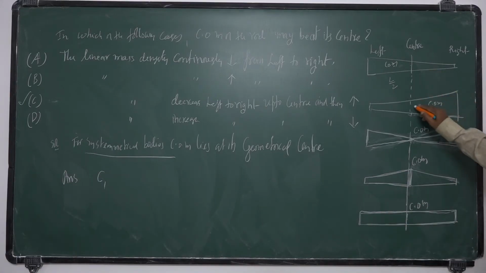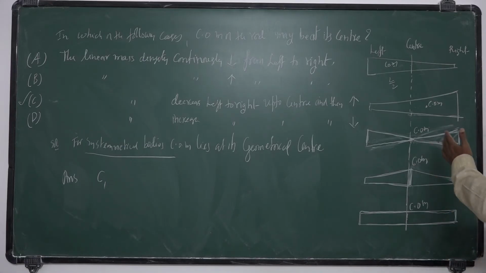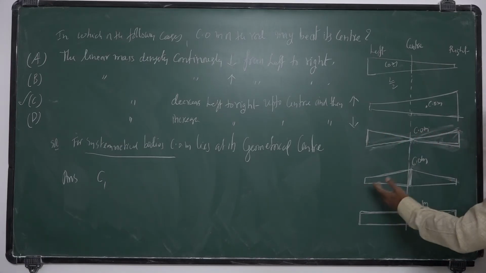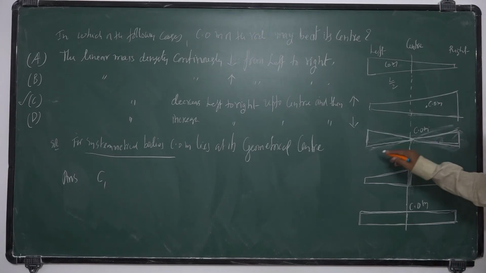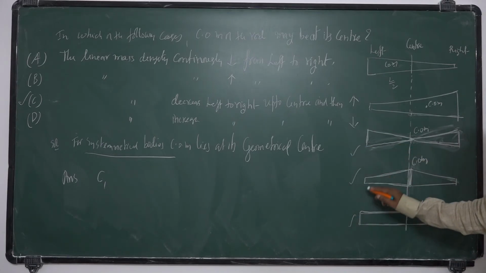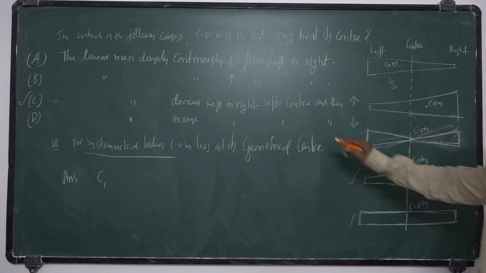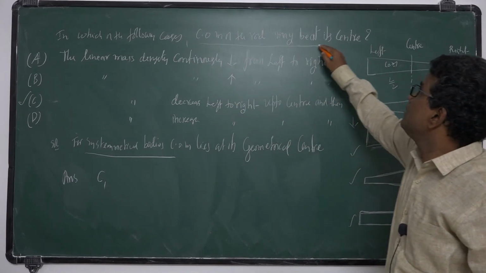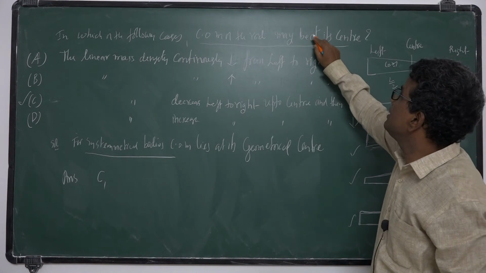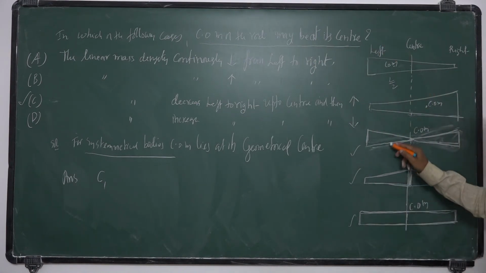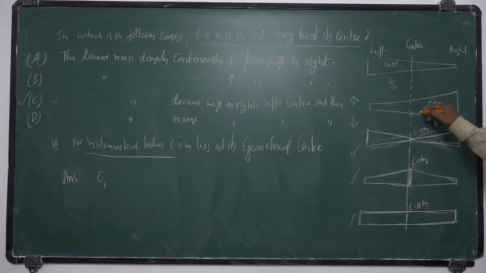Even though it is not uniform, it is symmetric about its center. So for this case, the center of mass lies at its center. The center of mass of the rod may be at its center in this case and this case, but not in the first two cases. Okay, you take this. Next one.